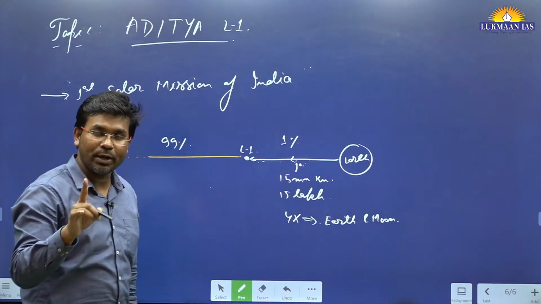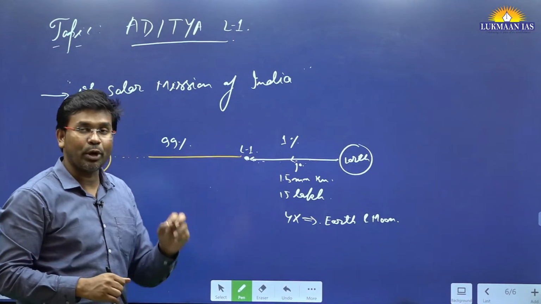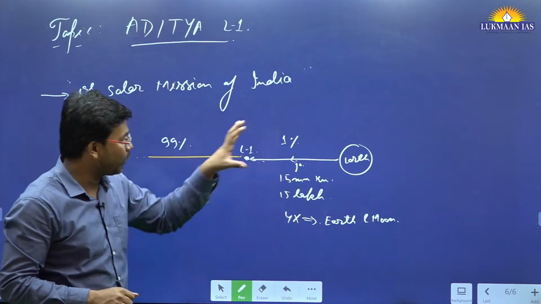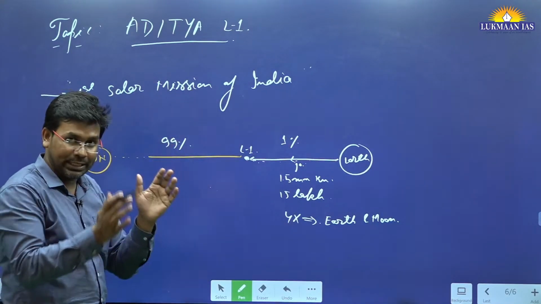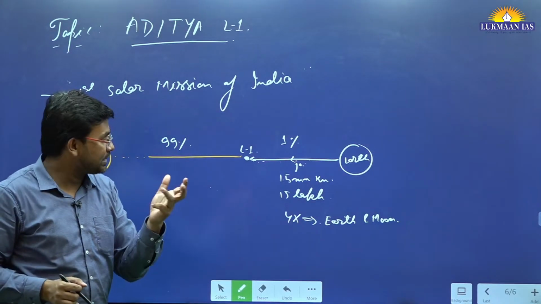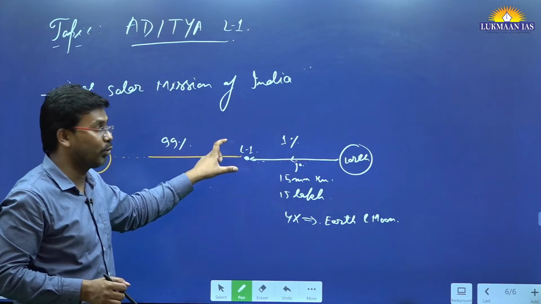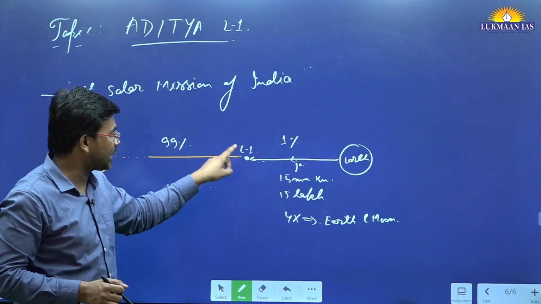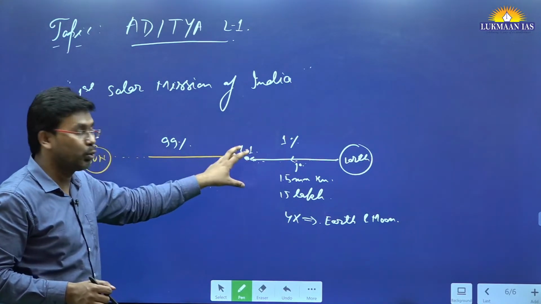So what is L1 point? L means Lagrange point. Lagrange points are those points in the space between two heavenly bodies like Earth and Sun, where a third body, let's say a spacecraft, faces very less gravity, means it is able to stay in a stable position without consuming much fuel for a long period of time. So that's why we have chosen this particular spot to do the study on sun.